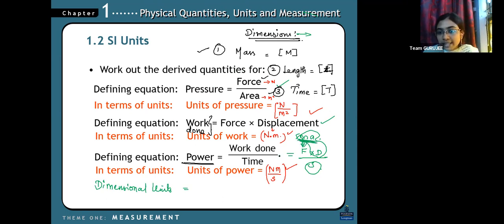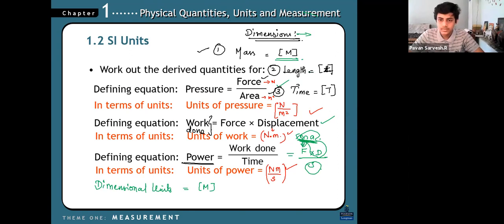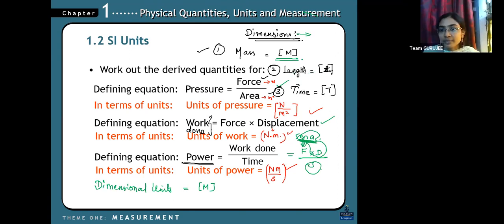Mass into acceleration, right? So you can first write mass. Mass is represented using what? M. Acceleration is actually velocity by time, right? So which means meter per second square.